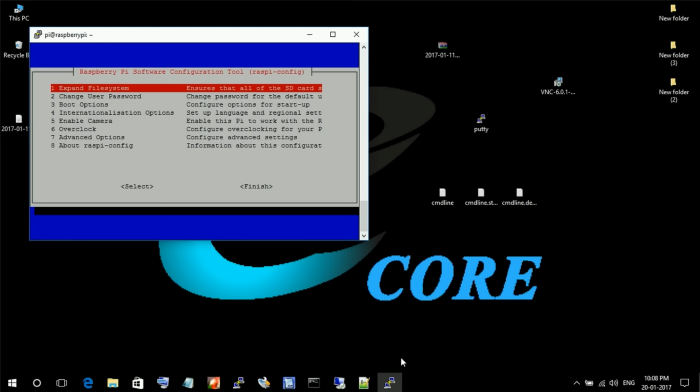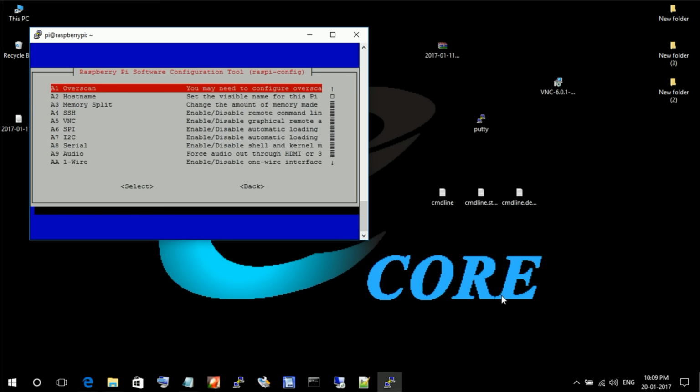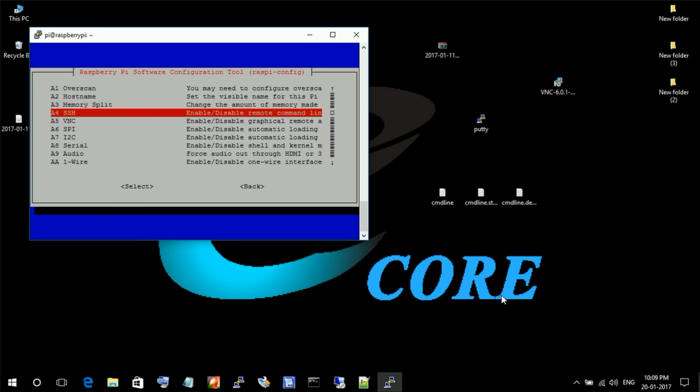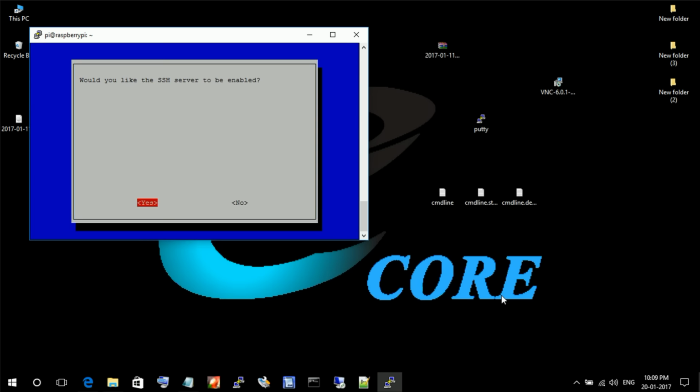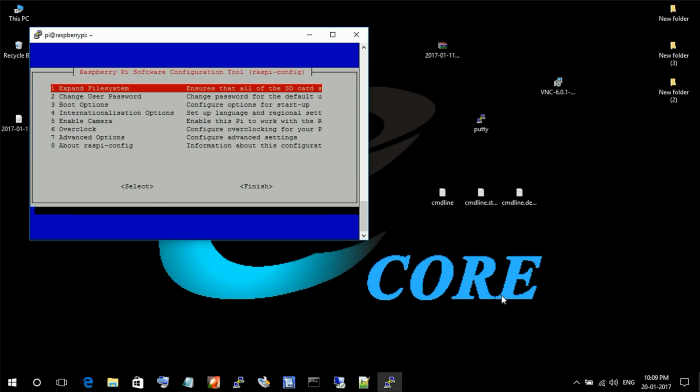Next we have to make sure SSH is enabled permanently. For that, go to advanced options. In here select SSH. Select yes and enter. And again enter.